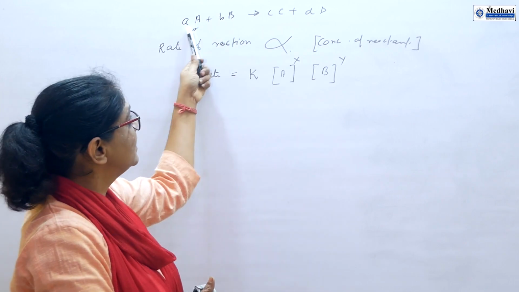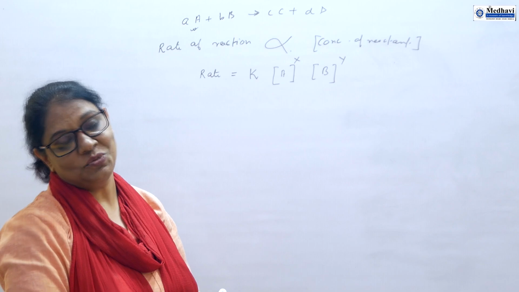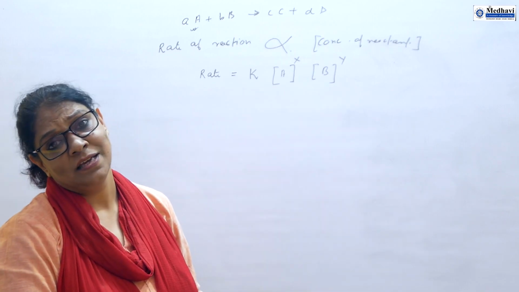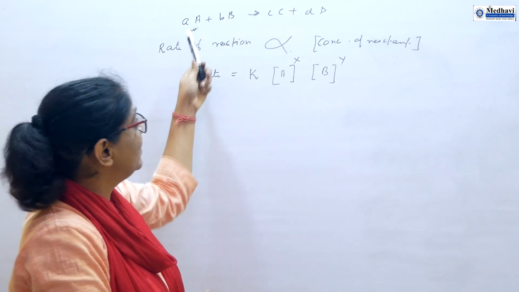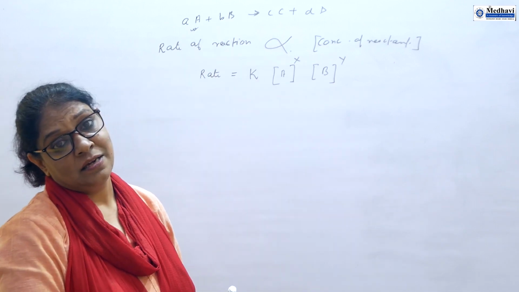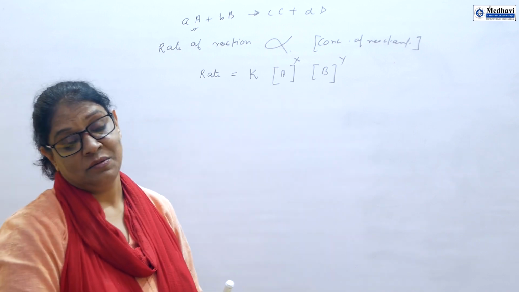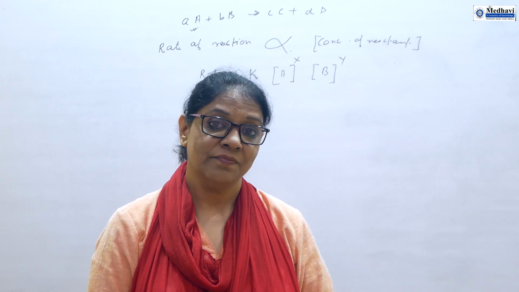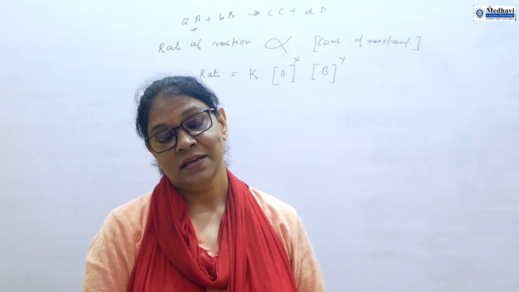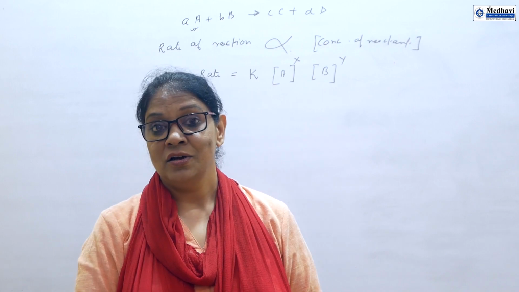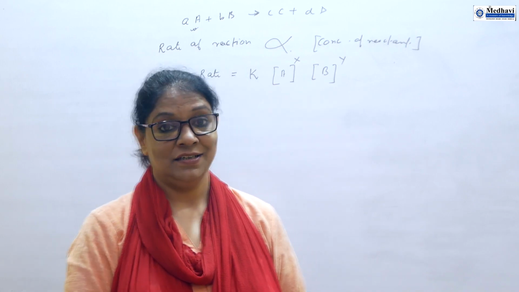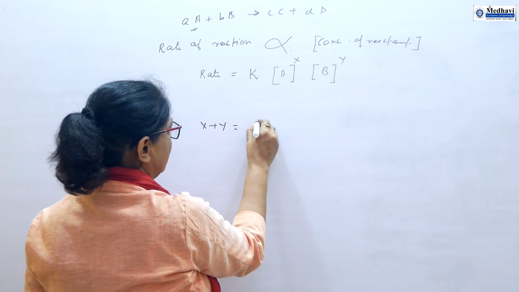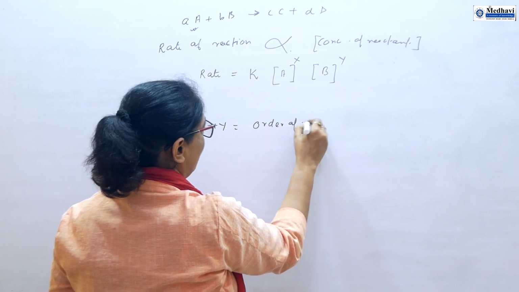The coefficients given in the equation are A and B, small a and small b, and the coefficients I have expressed in the rate expression law are x and y, something different. That means whatever coefficient is given in the equation, it is not necessary that you follow it in rate, because if the reaction proceeds in a very fast way or a very slow way, then rate cannot be measured. We measure only moderate rate. So here this x and y is a very very important factor, that is called order of reaction.